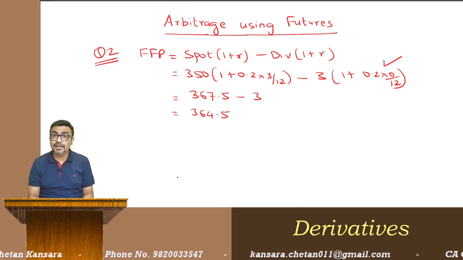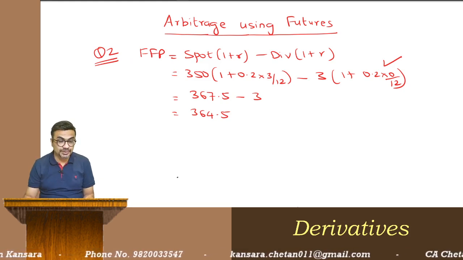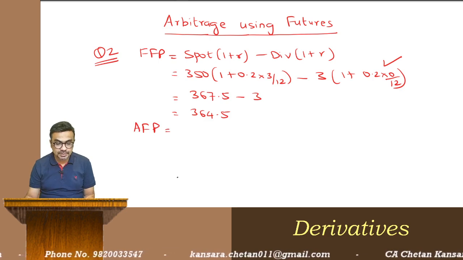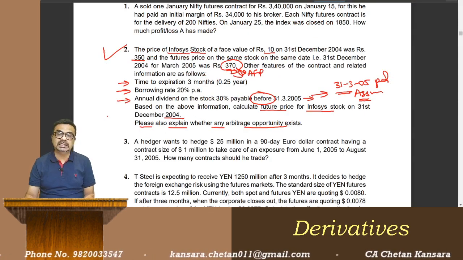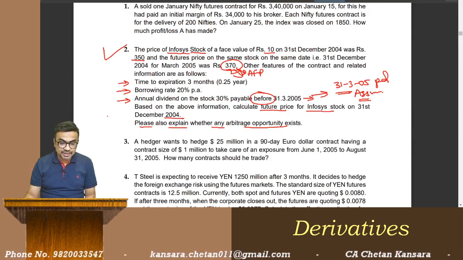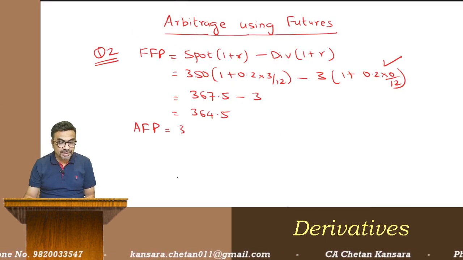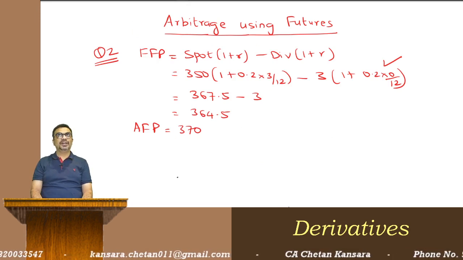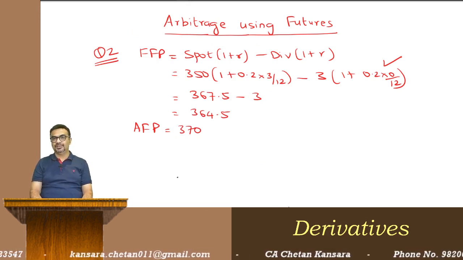Now we need to compare with the actual future price. What is the actual future price? See, it is 370. So actual future price is 370. Are they matching? They are not matching. Obviously, they are not matching. So is there a scope of arbitrage? Yes, there is a scope of arbitrage.